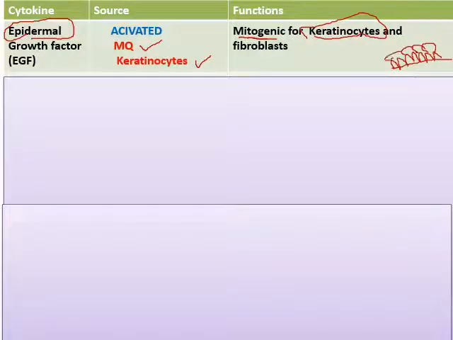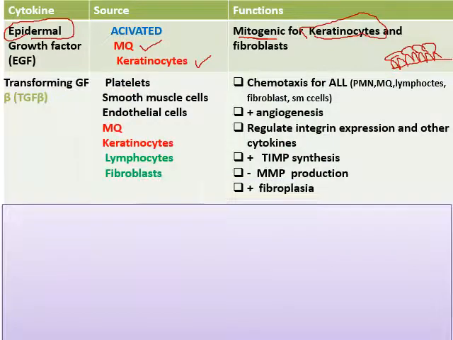Well, the second cytokine is transforming growth factor. Transforming growth factor is responsible for many things, so it's secreted by many cells, like platelets, smooth muscle cells, endothelial cells, macrophages, keratinocytes, lymphocytes, and fibroblasts.